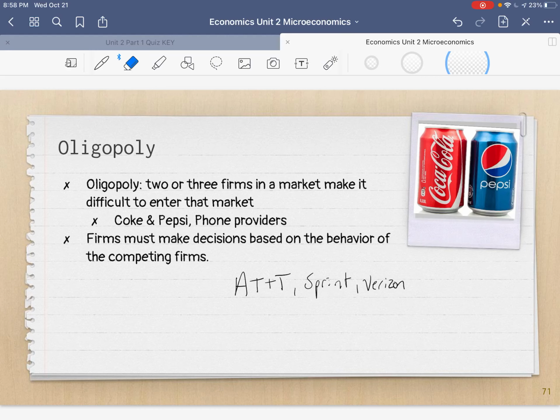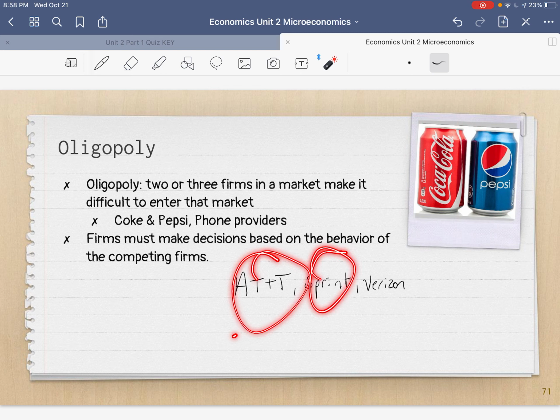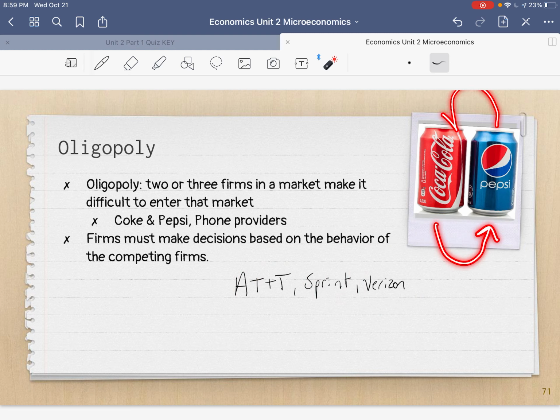All right, today we're going to be talking about a pretty complex idea called game theory. But before we jump in, I need to review what an oligopoly is, because game theory is all about oligopolies. So an oligopoly is when 2 or 3 firms in a market make it difficult to enter the market. And we've talked about how Coke and Pepsi are kind of the only sodas you can get. AT&T, Sprint, and Verizon are kind of the only cell phone providers you can get. And how, at all times, the one company needs to be thinking about what the other company is doing.